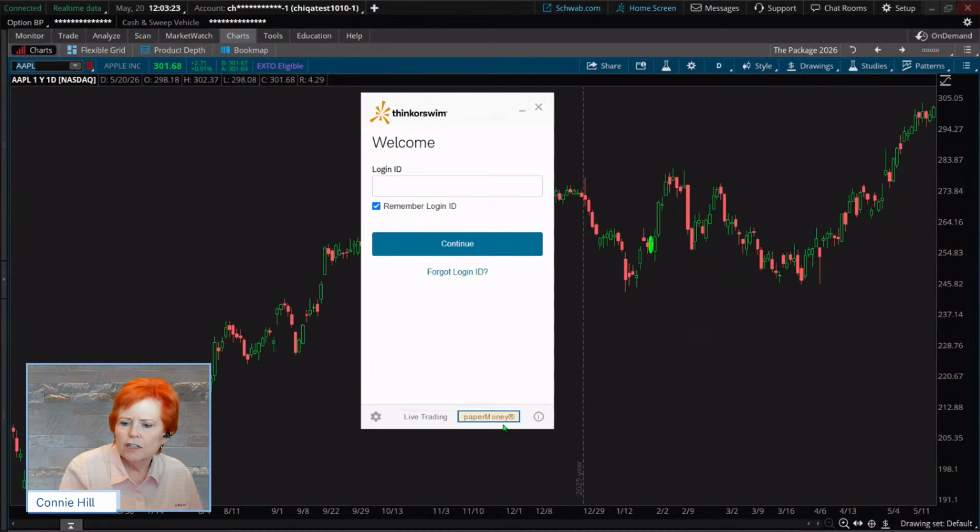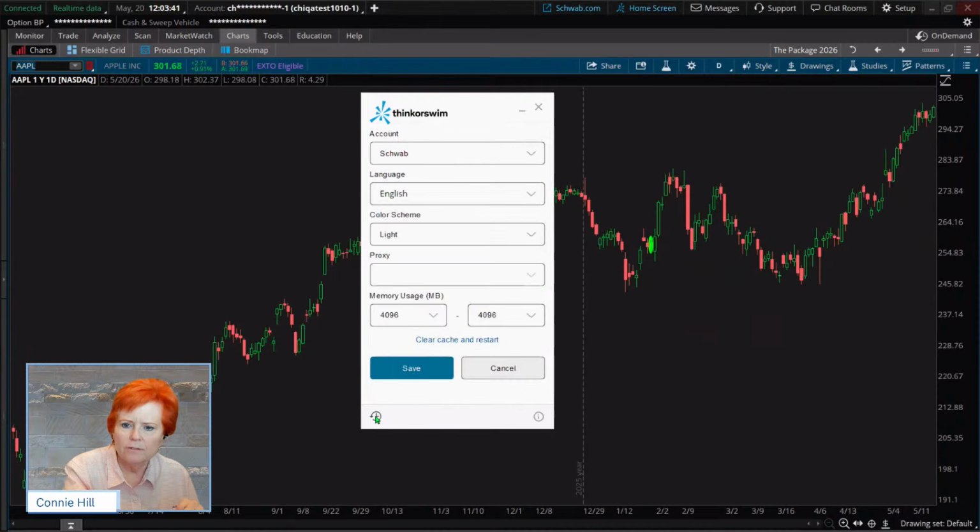Now, one of the things you're going to notice here is that I have a light colored background, and immediately some of you are going to like the white, some of you are going to like the black, okay? So on this screen, if you wanted to change things, come down to this gear. See that gear just to the left of live trading? Click on the gear, and then you can pick your color scheme. So right now that one's set to light, but if I want the dark, you go ahead and you pick dark there, okay?